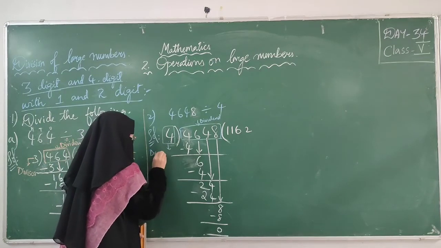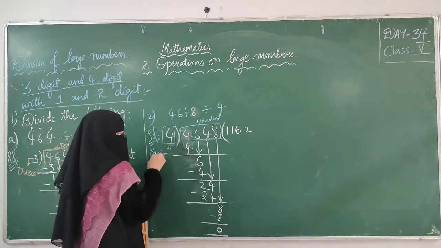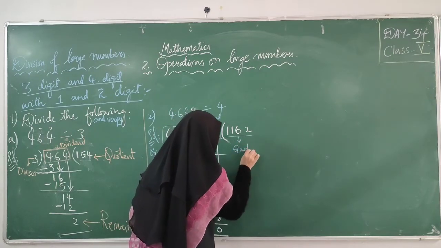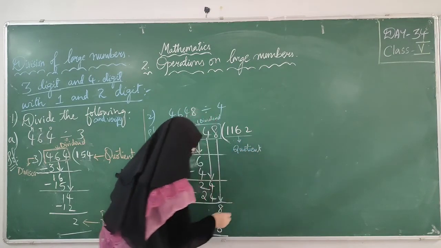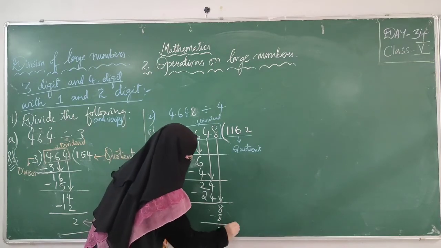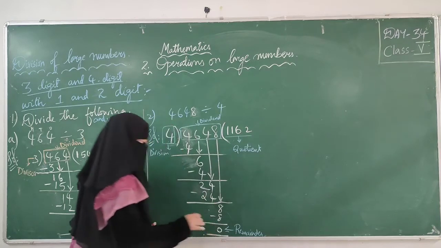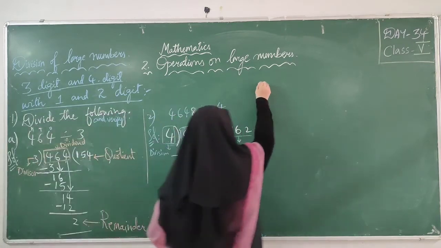The number which we are using for division, what do you call this number? Quotient. What do you call the leftover number here? Remainder. Leftover number is remainder. Any digit is left? No, 0. Okay, once verify this answer.